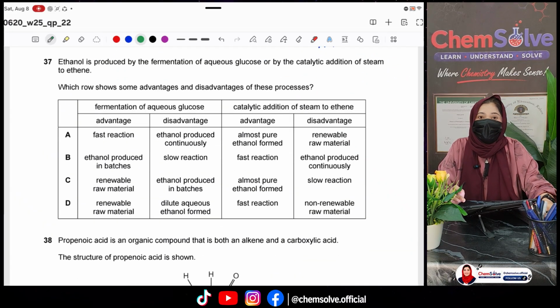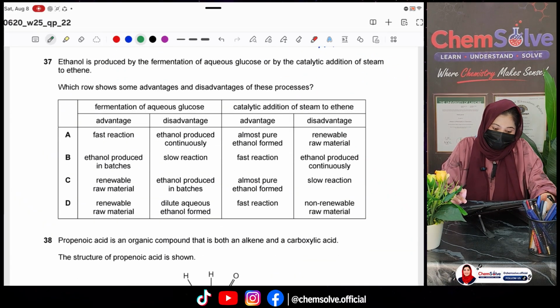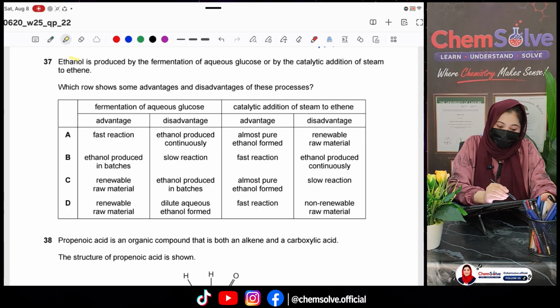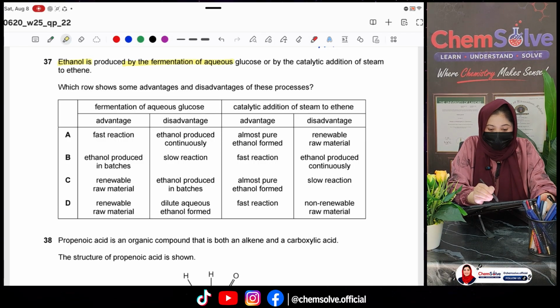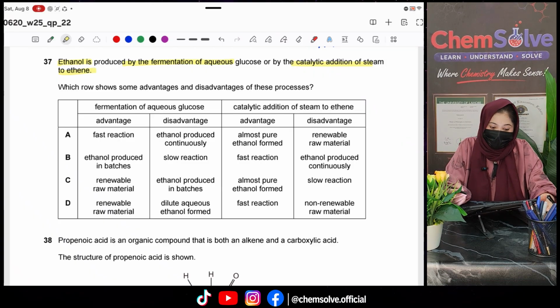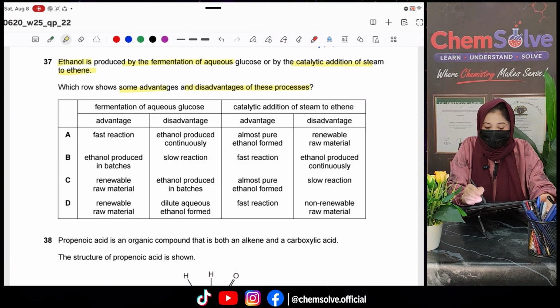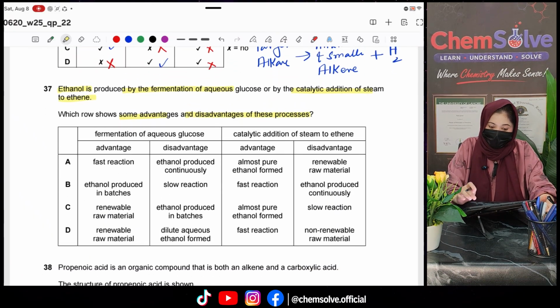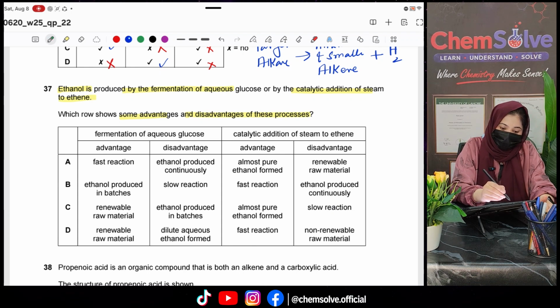Question number 37. So ethanol is produced by the fermentation of the aqueous glucose or by the catalytic addition of the steam to the ethene. What are the advantages and disadvantages of these two processes? Okay, what happens in fermentation?